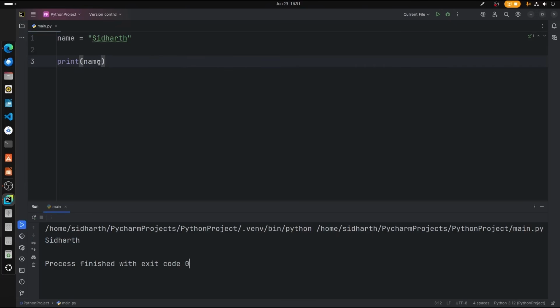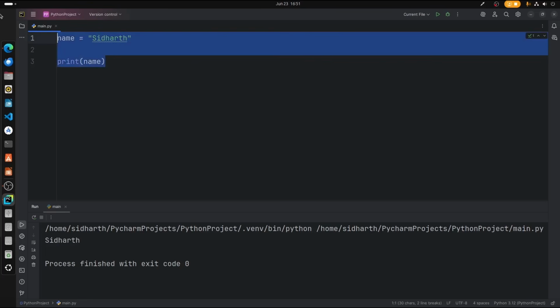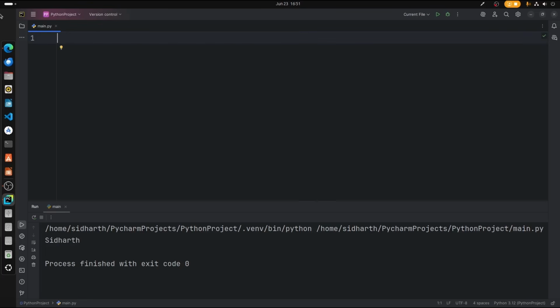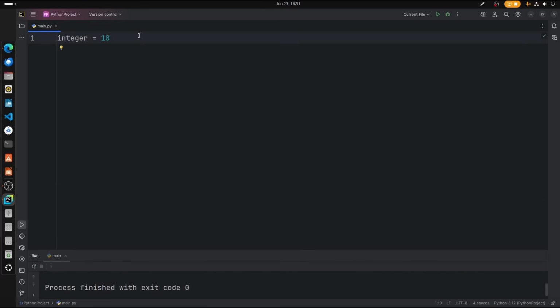So wherever you want to pass this particular string, in that case you can pass this variable onto there. So this is what you call as variable, and variable can be in any data type. So before that, let us check out all the data types available in Python. So let us go with the first one called as integer. So integer is nothing but a number value. So this is going to be a whole number. There should not be any type of point values or decimals which is present in this integer data type.